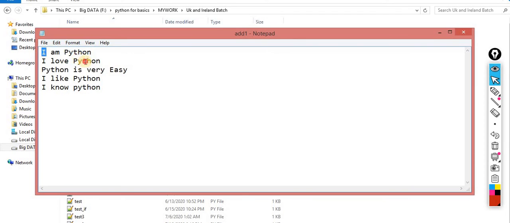Number of lines, number of characters. How many characters are there? 1, 2, 3, 4, 5, 6, 7, 8, 9, 10 and so on. You have to count by the program the number of lines, number of characters and number of words. Number of words means word number 1, word number 2, word number 3, up to 10. Okay, that's your target. You have 5 minutes and write a code for the same.